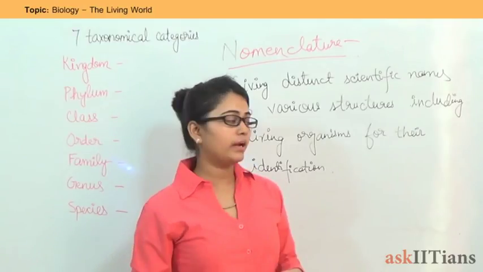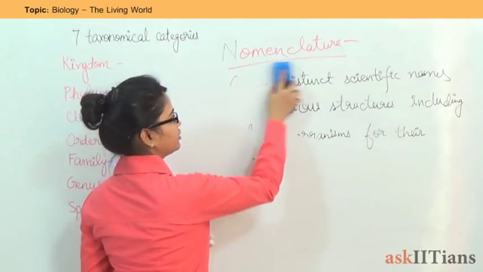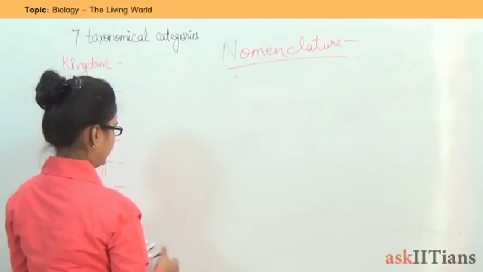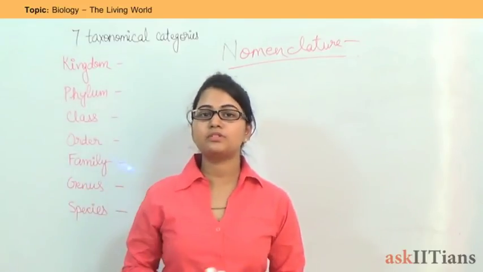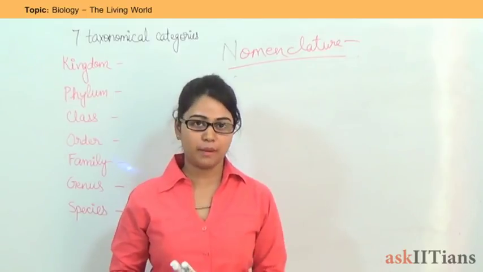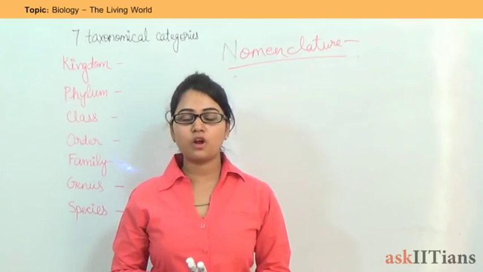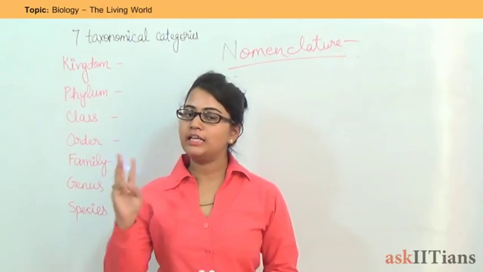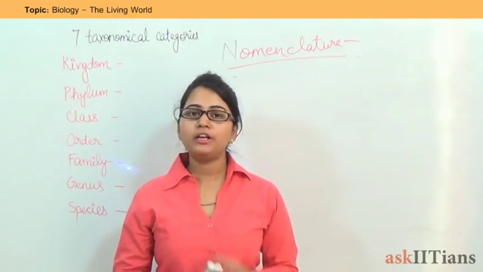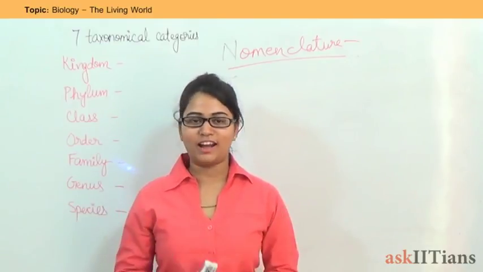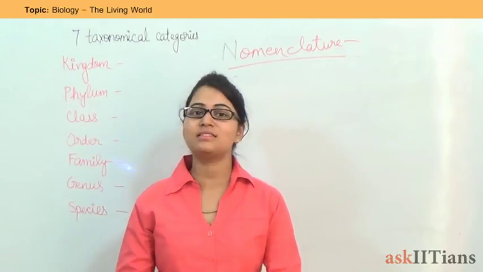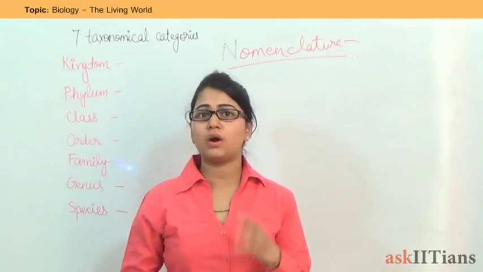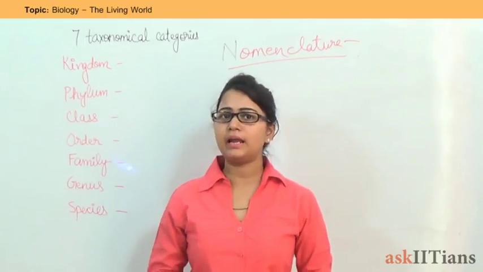Okay, so there are some rules of nomenclature. We are going to discuss those rules here. Before discussing rules, I am going to tell you about 3 types of nomenclature: polynomial nomenclature, binomial nomenclature, and trinomial nomenclature. Polynomial nomenclature, the old one. Under this, you have to give a big name to a plant or an organism or an animal.